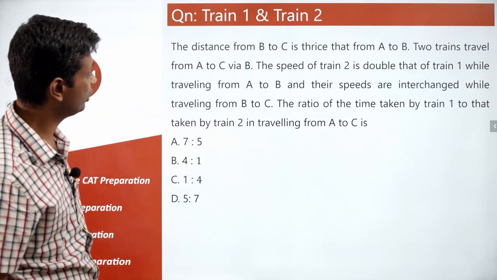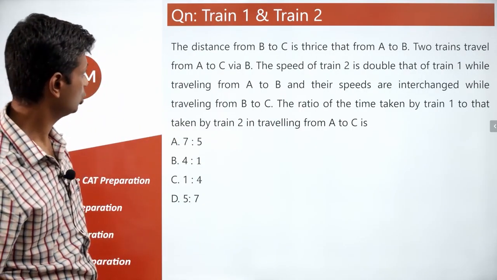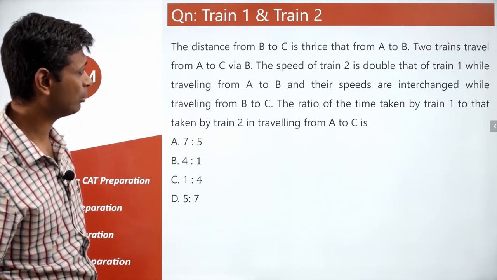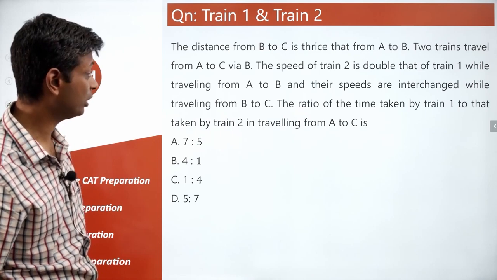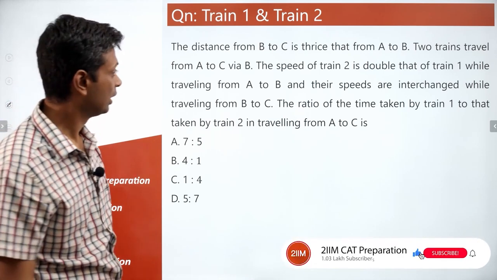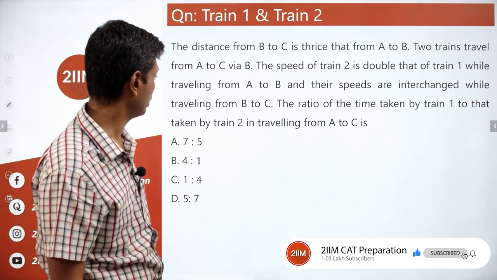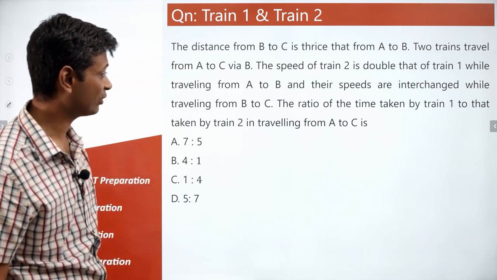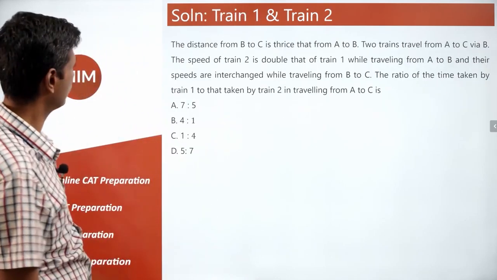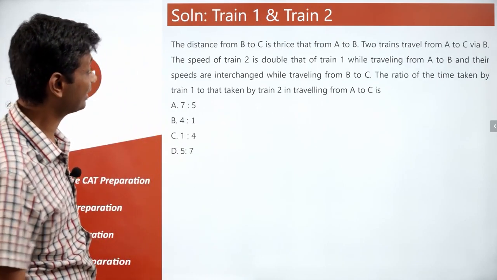The distance from B to C is thrice that from A to B. 2 trains travel from A to C via B. The speed of train 2 is double that of train 1 while traveling from A to B, and their speeds are interchanged while traveling from B to C. The ratio of the time taken by train 1 to that of time taken by train 2 in traveling from A to C is? Interesting question, simple question. Let's draw the diagram.